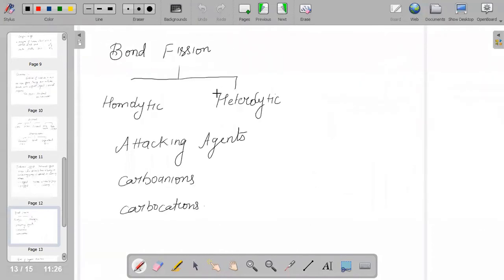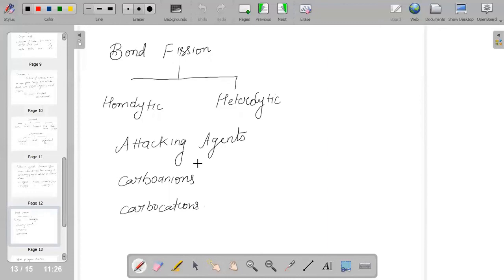And next we have two types of bond fission, that is homolytic and heterolytic. So what do we mean by homolytic and heterolytic? Bond fission is an important factor. And one important factor which we should know is called the attacking agent.